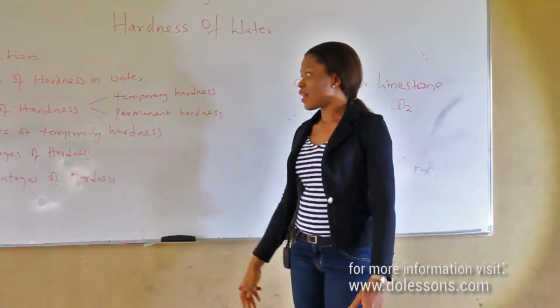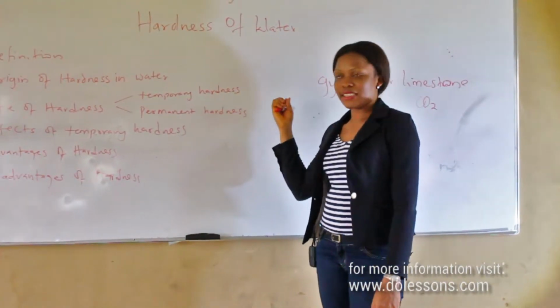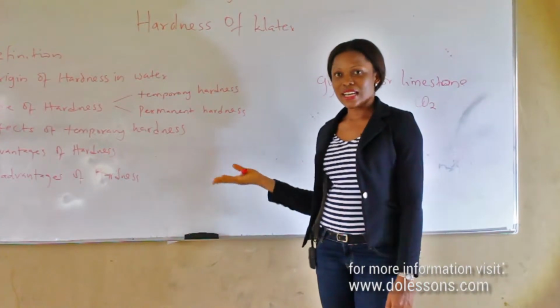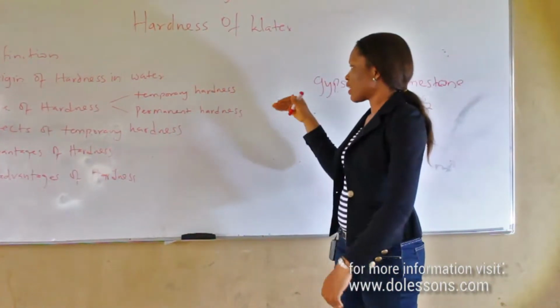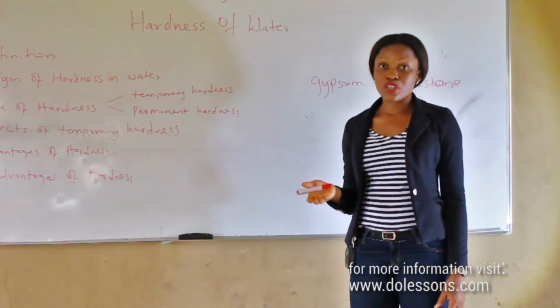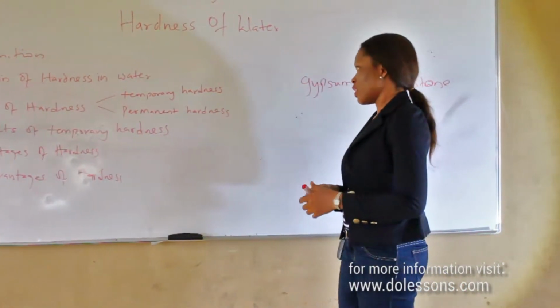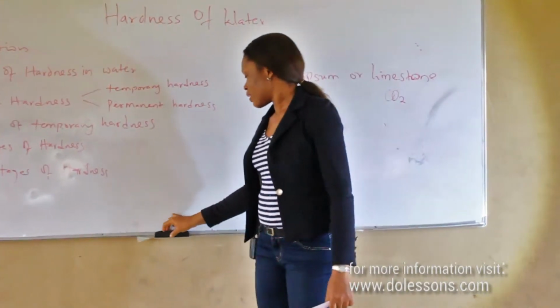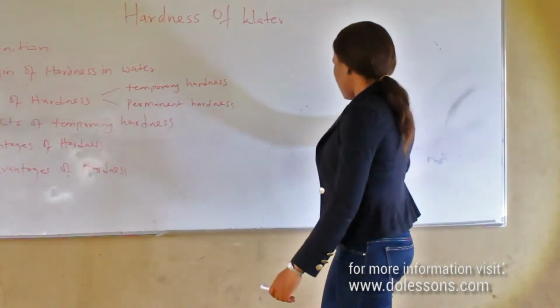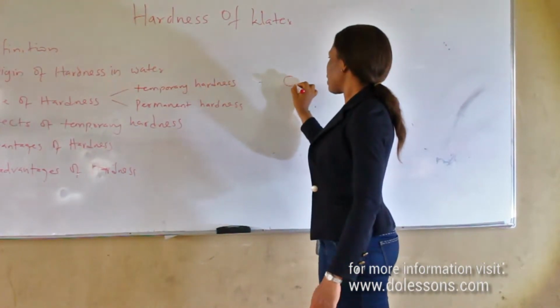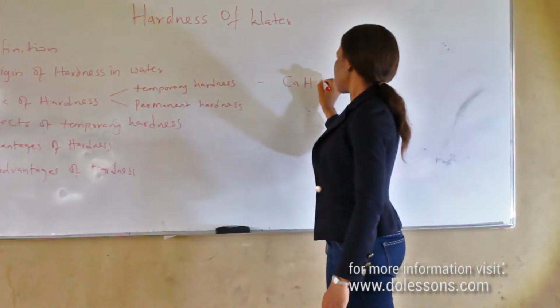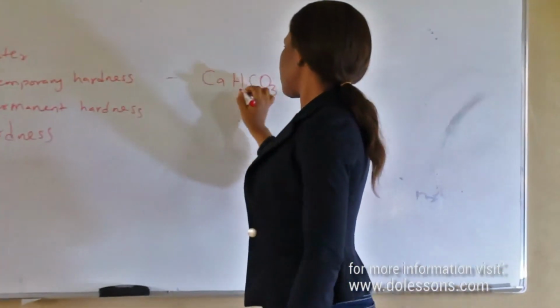There are two types of hardness. We have temporary hardness and permanent hardness. The difference is based on the chemical ions responsible for the hardness. For temporary hardness, the chemical compound present in the water is calcium hydrogen carbonate.